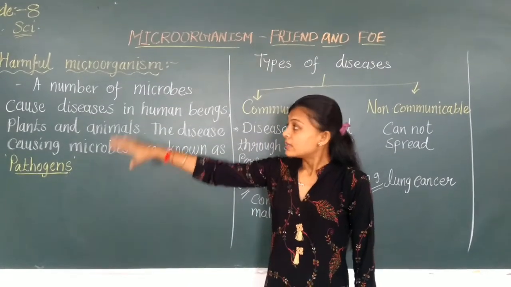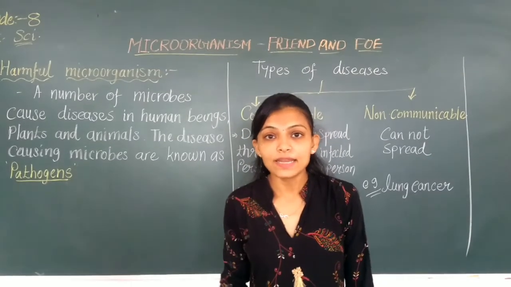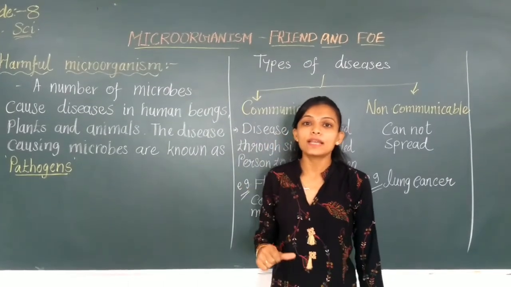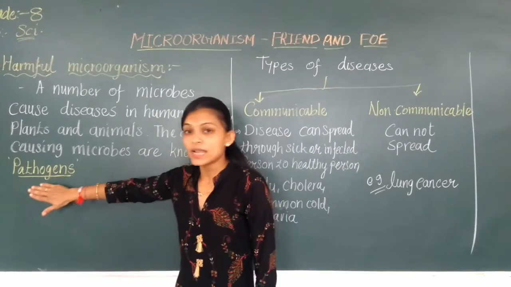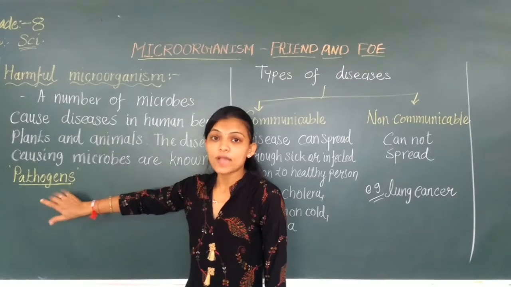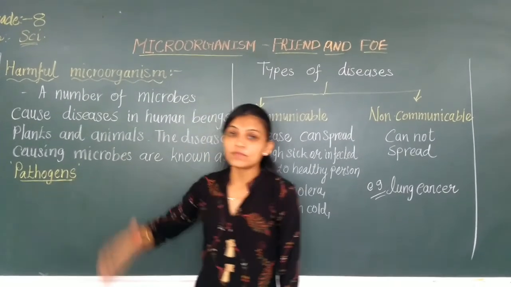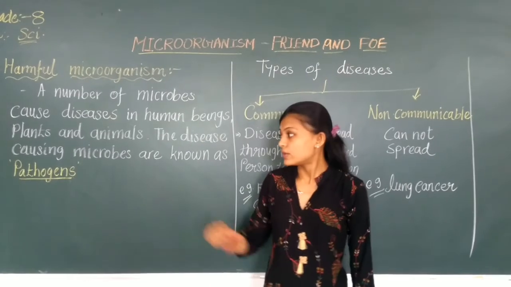Means जो माइक्रोब्स डिजीज क्रिएट करते हैं ह्यूमन बीइंग, प्लांट्स एंड एनिमल्स के, उसको एक सेपरेट नाम दिया गया है, पर्टिकुलर नाम दिया गया है. The name of those microbes is known as pathogens. I have underlined it here so that you know this study is very important for you. This will be asked in MCQs, fill in the blanks, and one line question answers also.